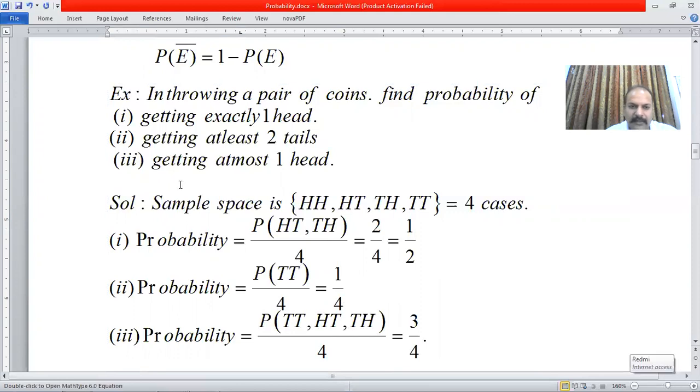And in the third one, we are asking for at most one head. At most means a maximum of one head should be there. So maximum one head means less than one head is also possible. So we're going to have 0 heads or 1 head. 0 heads means no head. That is the case of TT. And 1 head means HT and TH. So this is 3 by 4.